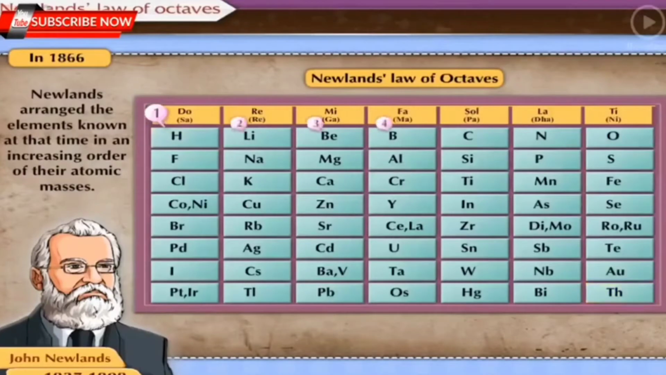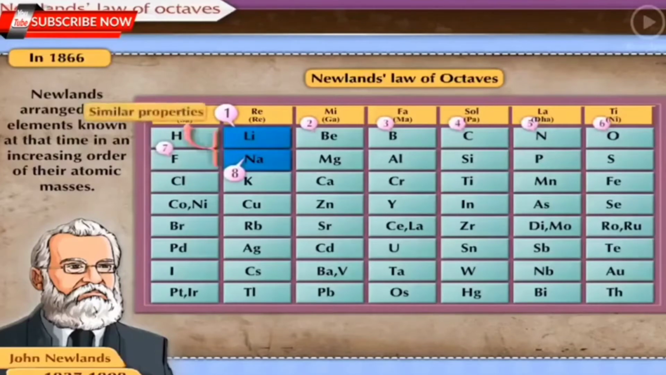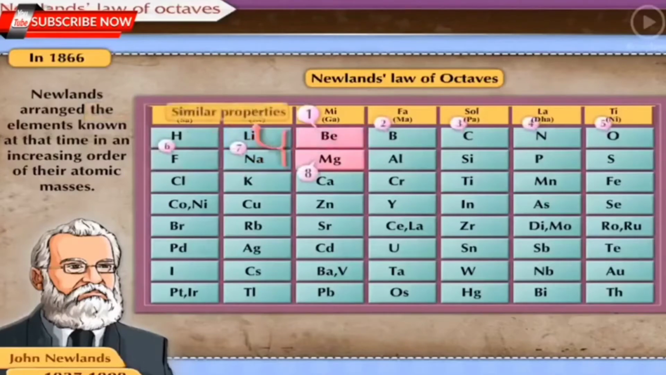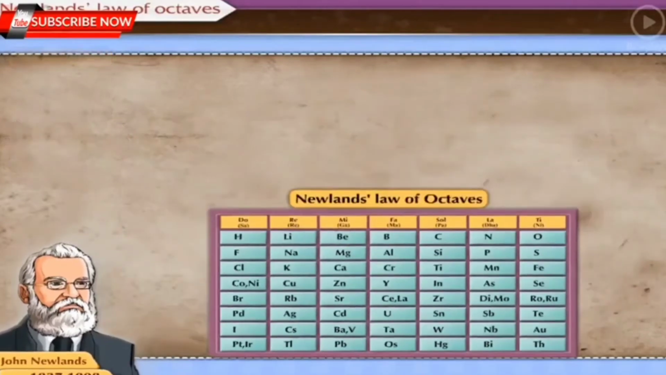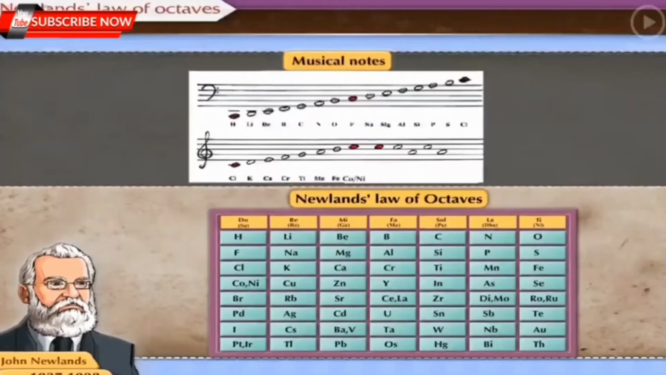He found that every eighth element has properties similar to those of the first. The element sodium is the eighth element from lithium, and they both have similar properties. Similarly, magnesium shows similarity to beryllium, and chlorine shows similarity to fluorine. Newlands compared this similarity with the octaves of music. He called this similarity between the eighth and the first element the law of octaves.